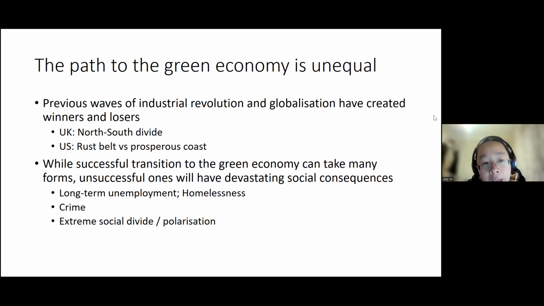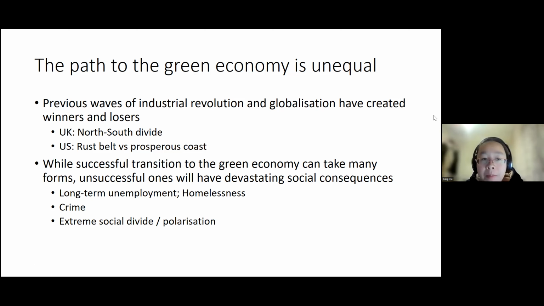For example, in the UK, you have the North-South divide, where the South is more successful in transitioning into a knowledge-based economy, and the North is kind of losing out in the phasing out of the traditional mining and manufacturing industries.